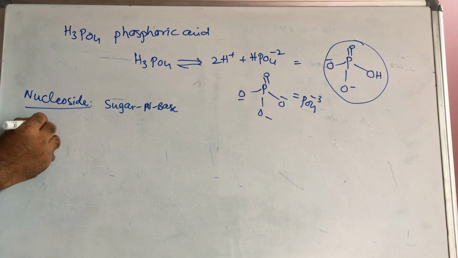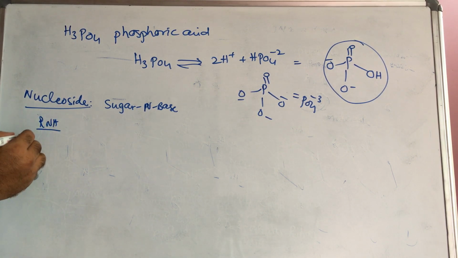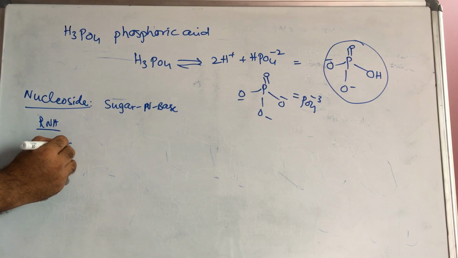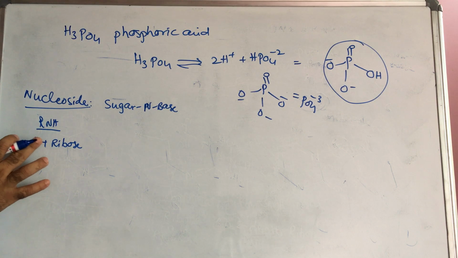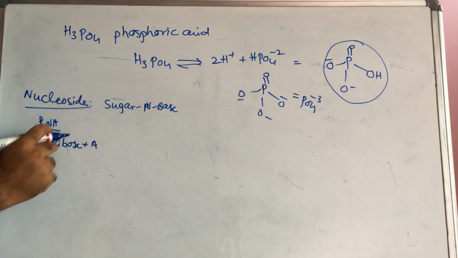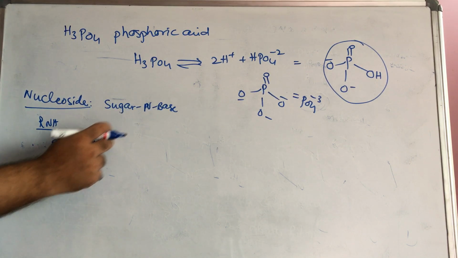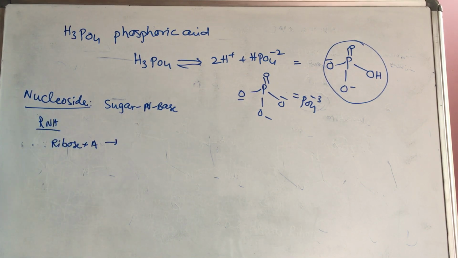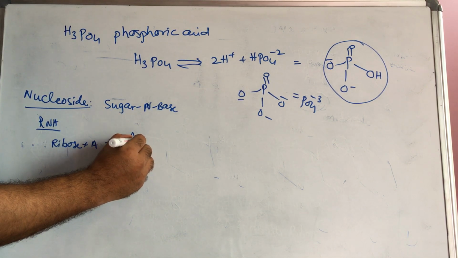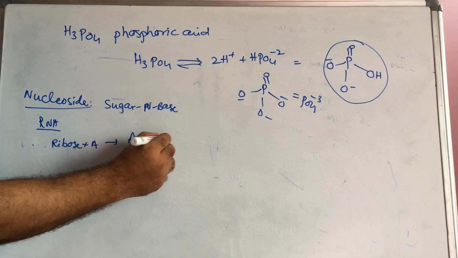Now for RNA, consider adenine plus ribose. Sugar is ribose, the nitrogen base is adenine. So the base is called adenine, but the nucleoside is adenosine.